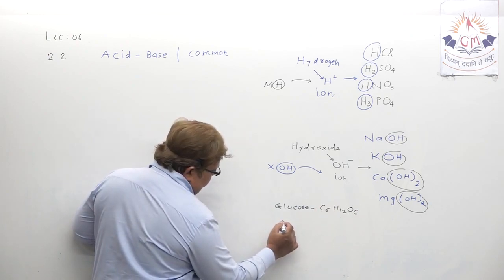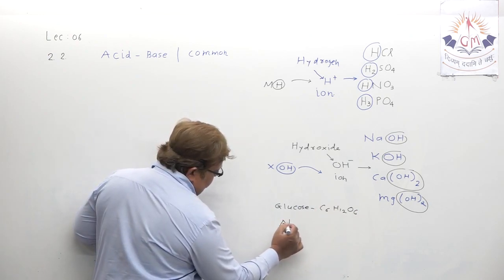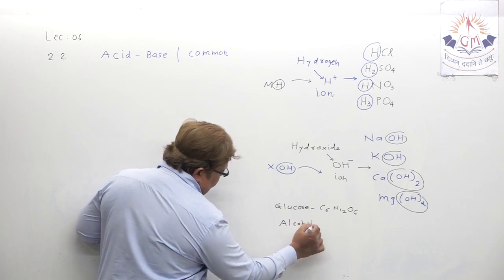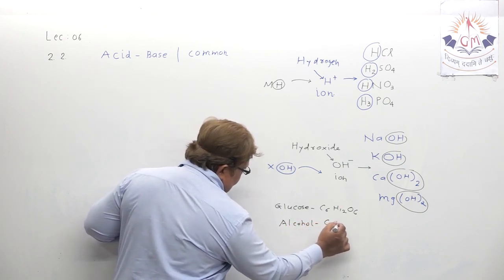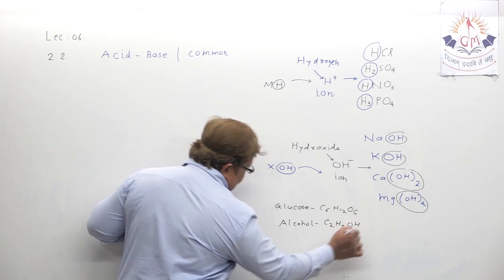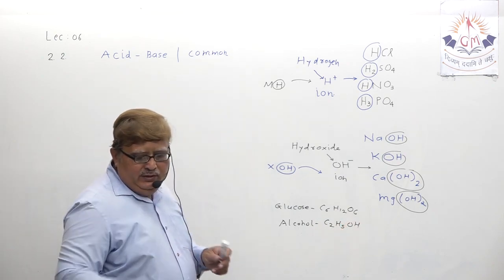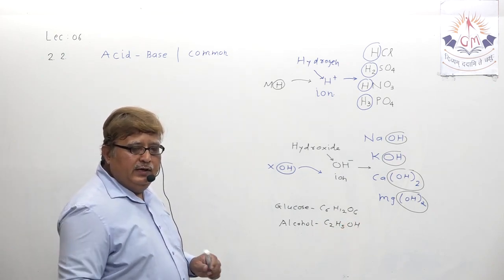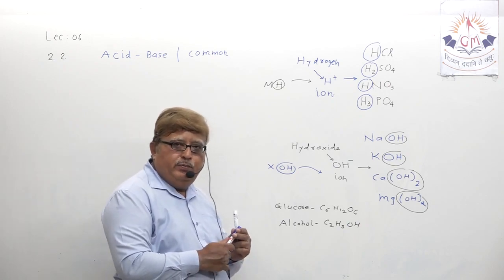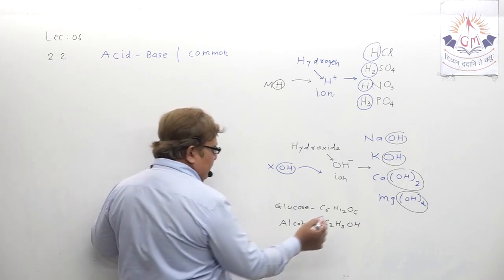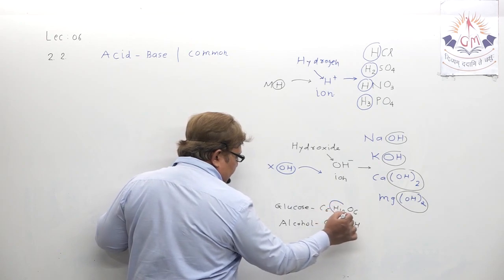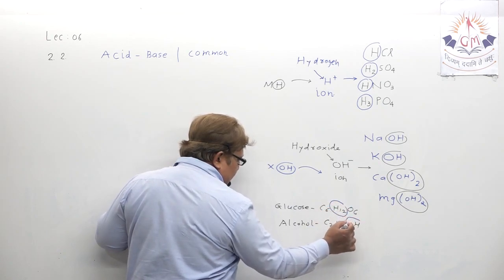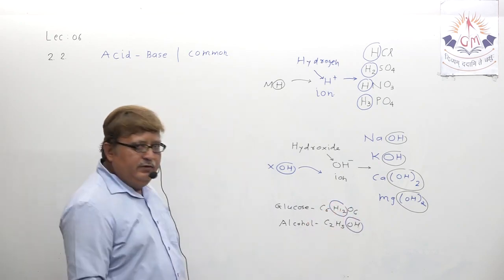Suppose you speak out the formula of alcohol. Understand? Just we write C2H5OH. So that doesn't mean that only acid and base possess H plus and OH minus ion. Glucose as well as alcohol also possess that.